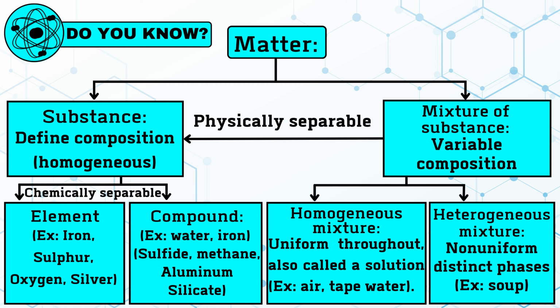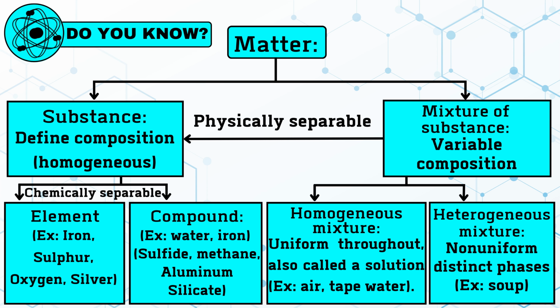Do you know? Matter can be divided into two: substances, with defined composition, homogeneous, and mixtures of substances, with variable composition. A substance with defined composition can be divided into an element, for example iron, sulfur, oxygen, silver, and a compound, for example water, iron sulfide, methane, aluminium silicate.